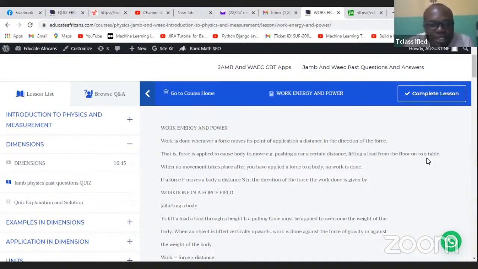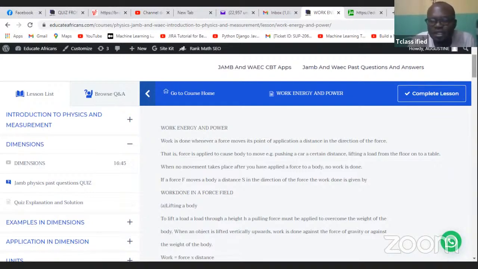Okay. Now, if a force moves a body a distance s in the direction of the force, then work is done by the force. Example, lifting a body. To lift a load through a height h, a pulling force must be applied to the weight. Okay. When an object is lifted vertically, work is done against the force of gravity.